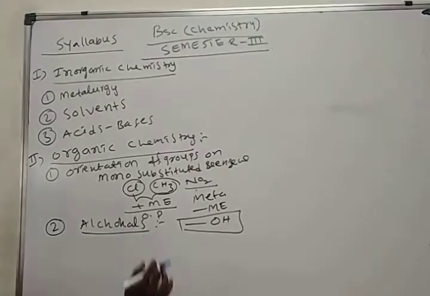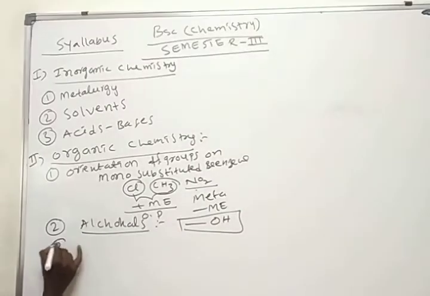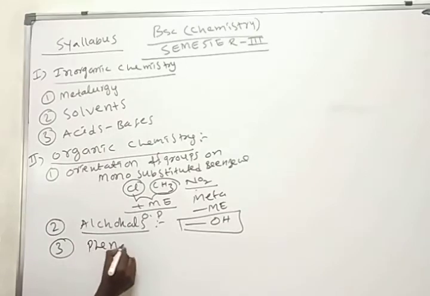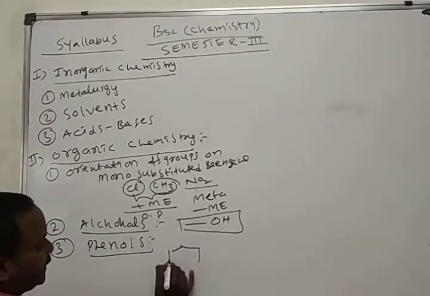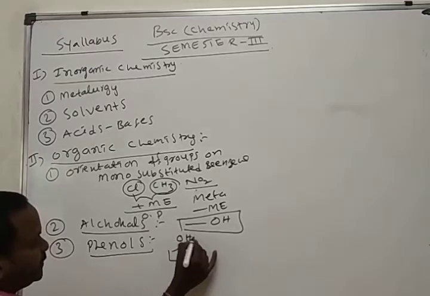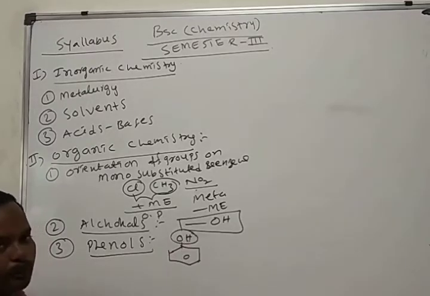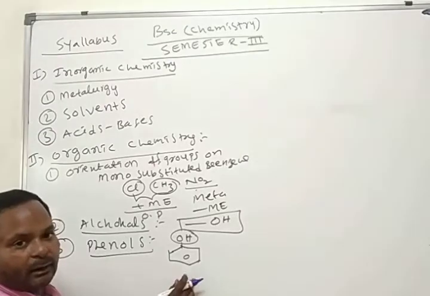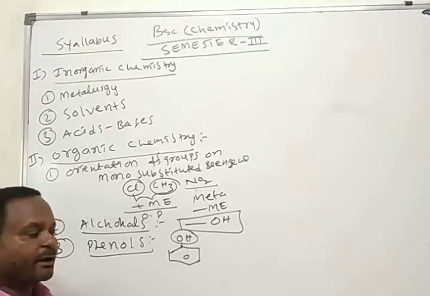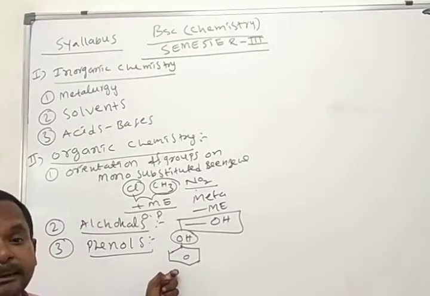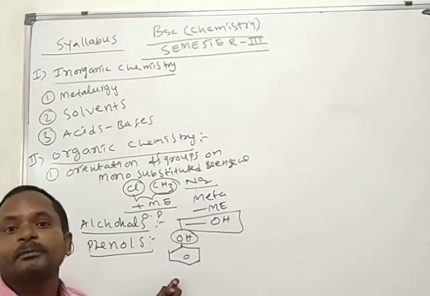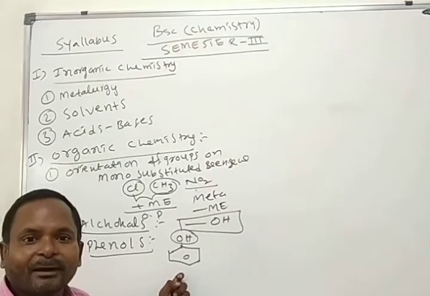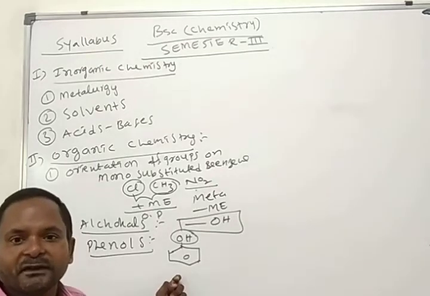So the second chapter is alcohols. The third chapter is also related to alcohols: phenols. If benzene is attached with an OH group, we call it phenol. Here also we will see how we prepare phenol: preparative methods, chemical properties, and uses of phenol.